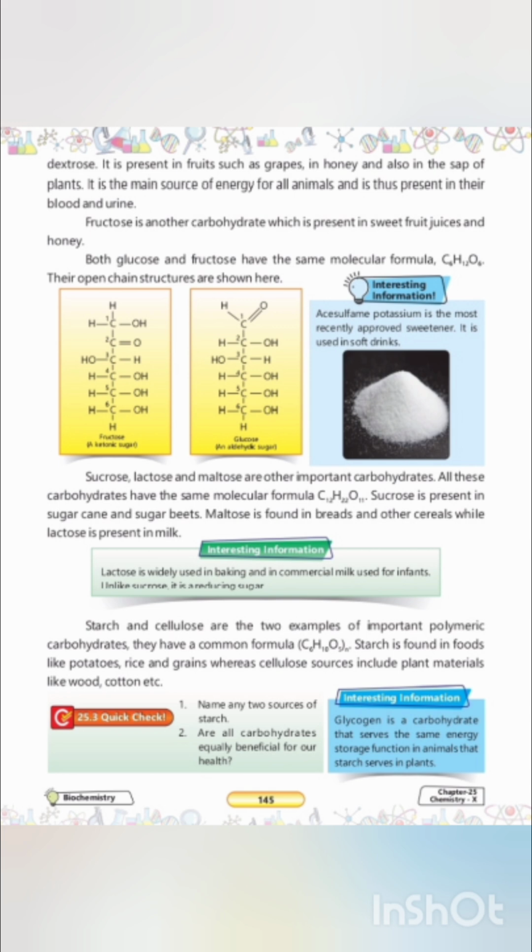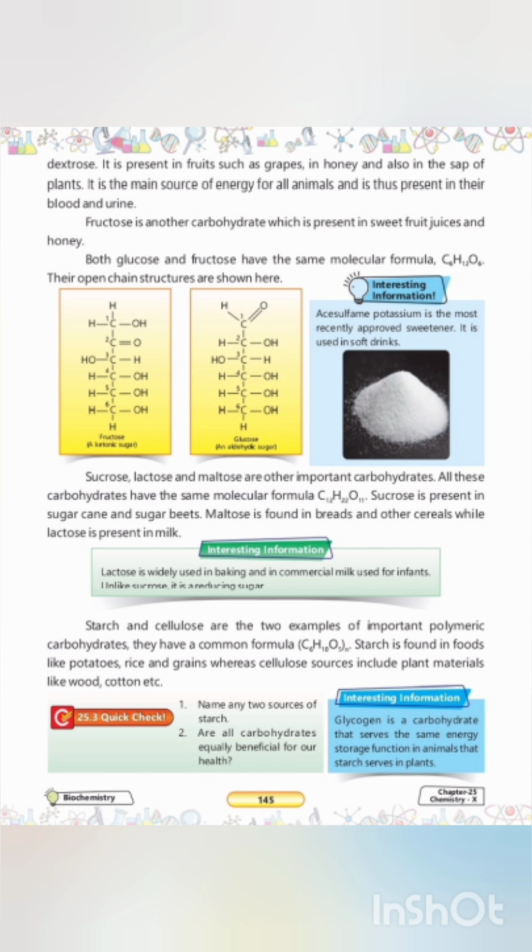Here is some interesting information. Acesulfame potassium is the most recently approved artificial sweetener, frequently used in the manufacturing of soft drinks. Glycogen is a carbohydrate that acts as the animal equivalent to starch, performing the exact same energy storage function in animals that starch performs in plants. Now let's move on to the quick check solutions.